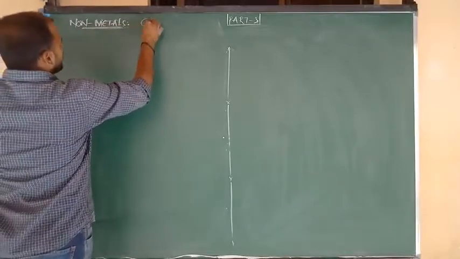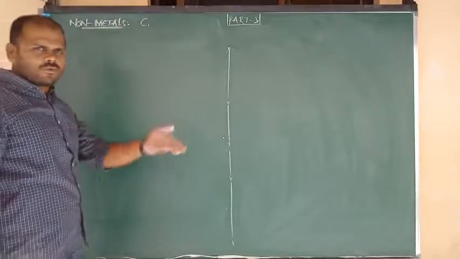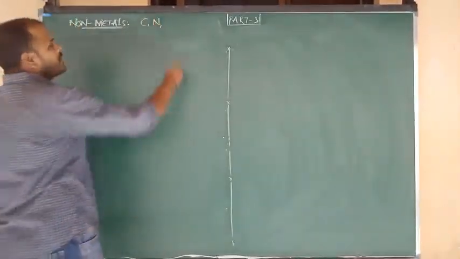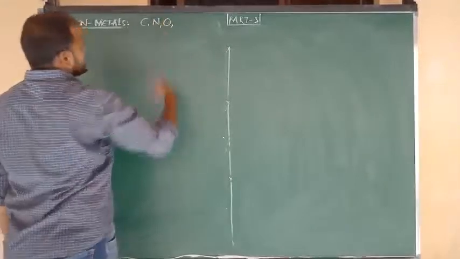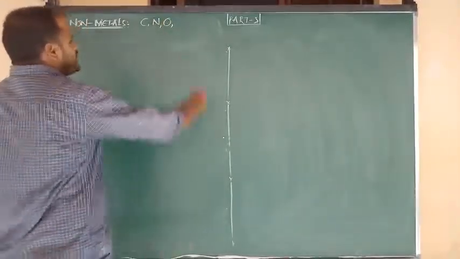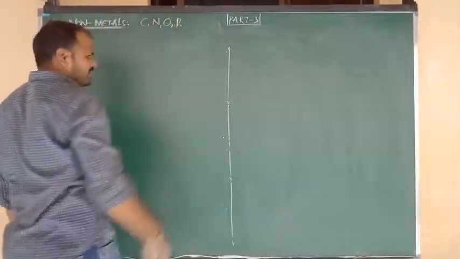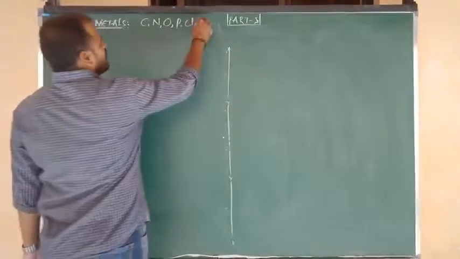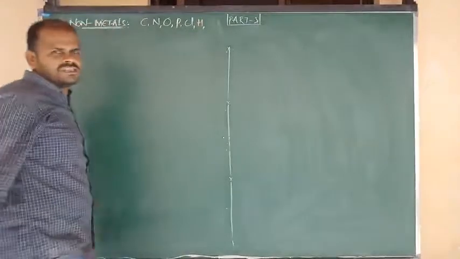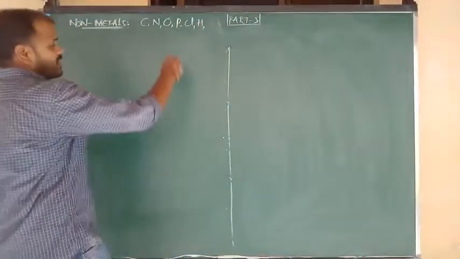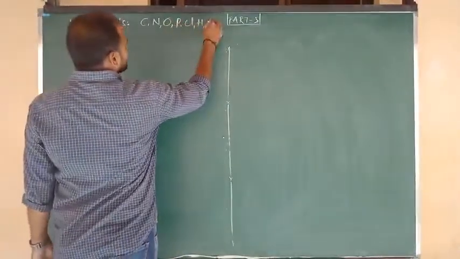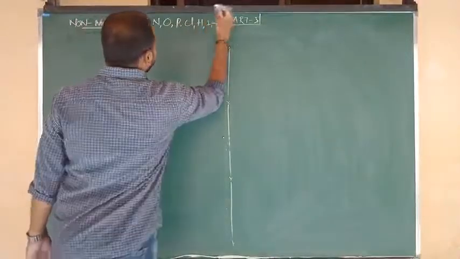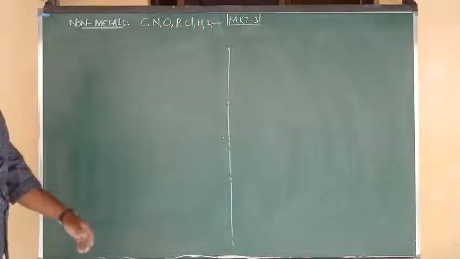First of all, carbon is 4th A group p block, nitrogen 5th A group p block, oxygen 6th A group p block. Next one is phosphorus, again 5th A group. Next one is chlorine, 7th A group. And hydrogen, very special, which belongs to s block. Like that, iodine, chlorine, fluorine, etc. All these are examples of non-metals.